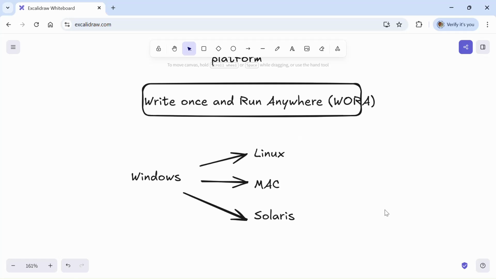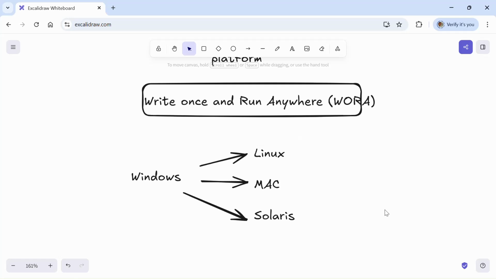So here, I write the code in Windows OS and then I can run the same code on a Linux machine, Mac machine, and Solaris machine. Each has its own JVM. The JVM is responsible for executing the code.